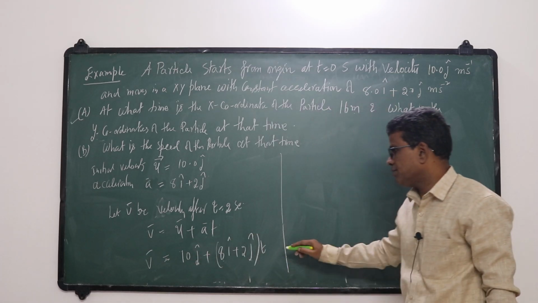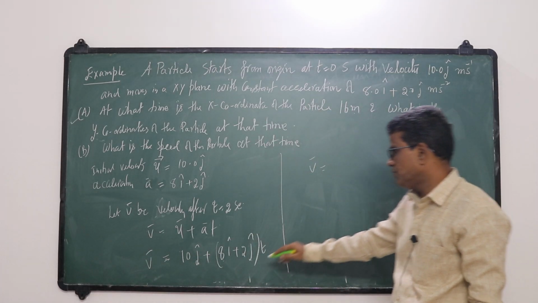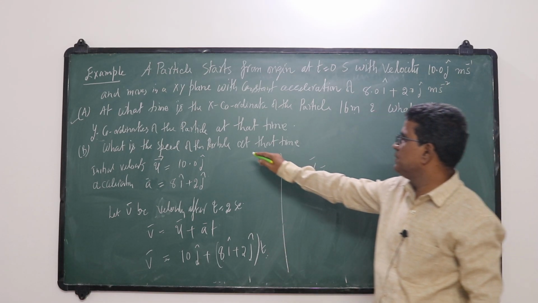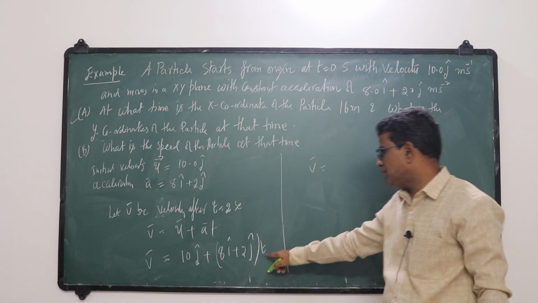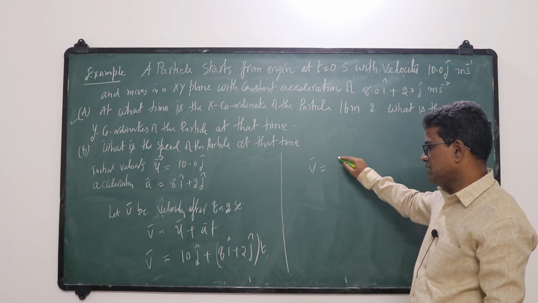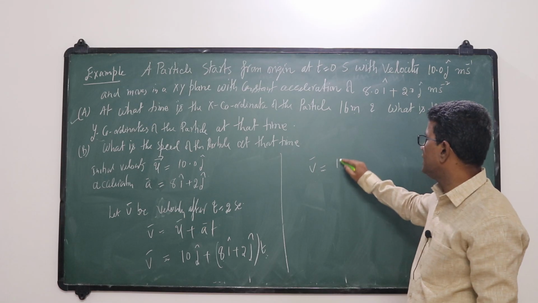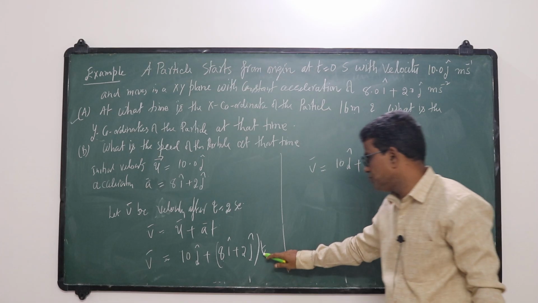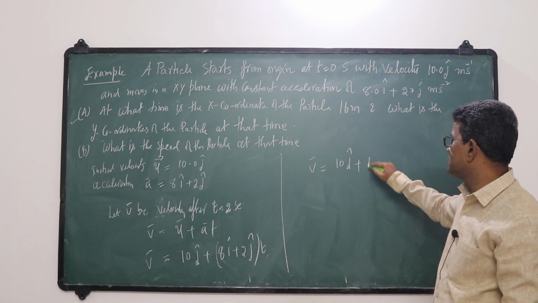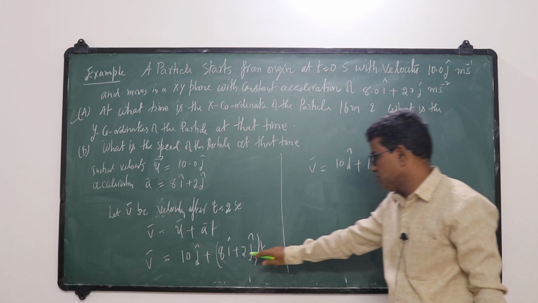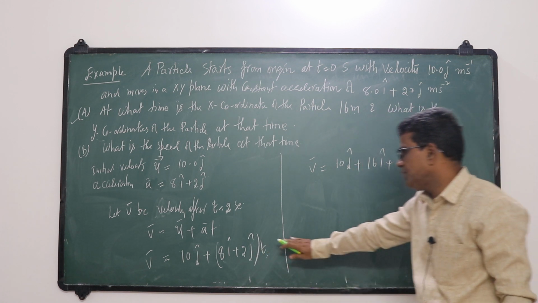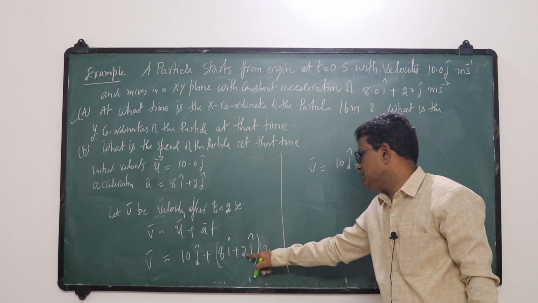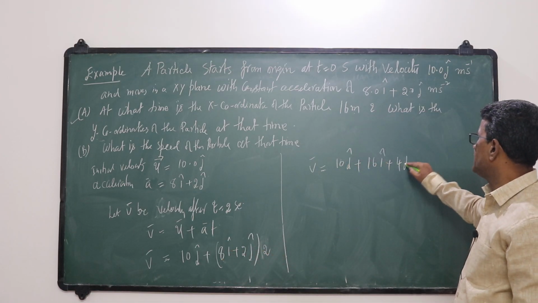So that is v bar. Speed of the particle at that instant means after 2 seconds, so you write t is 2. That is 10 j cap plus, substituting 2, 2 into 8, 16 i cap plus 2 into 2, 4 j cap.